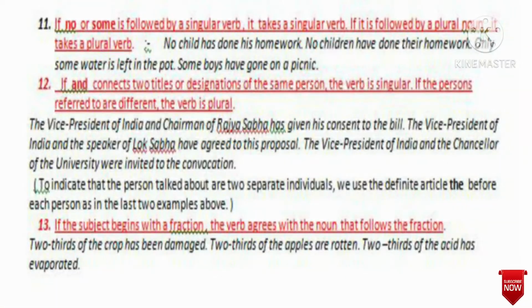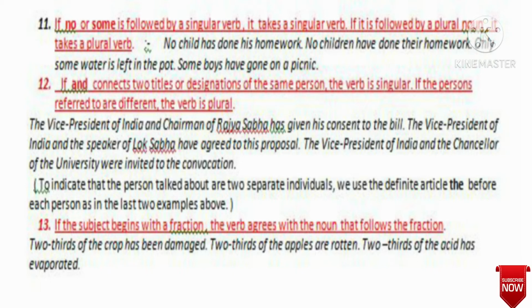Now you see point number 11. Point number 11 tells us, if no or some is followed by a singular noun, it takes a singular verb. If it is followed by a plural noun, it takes a plural verb.